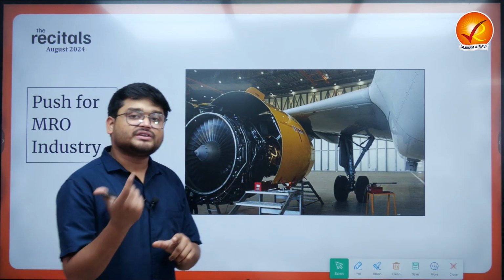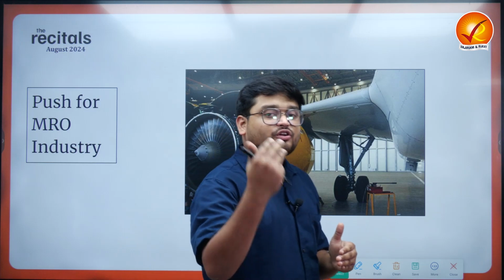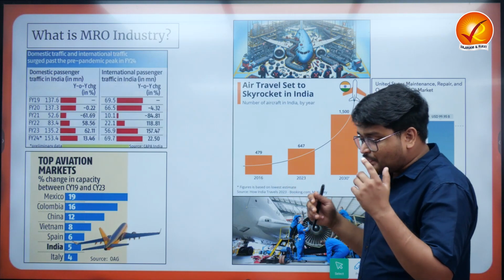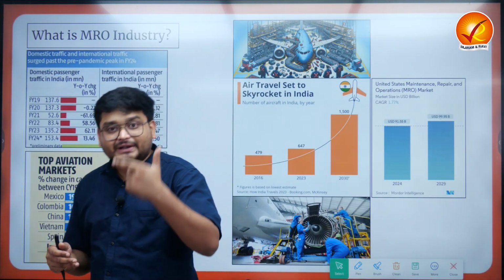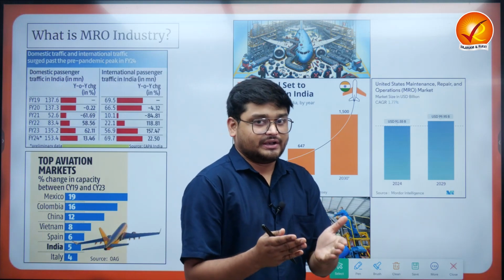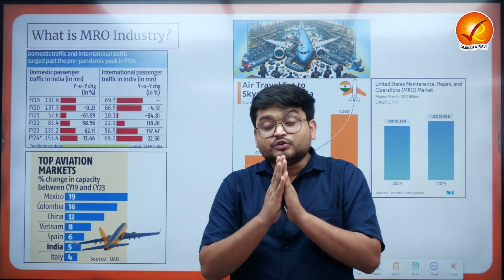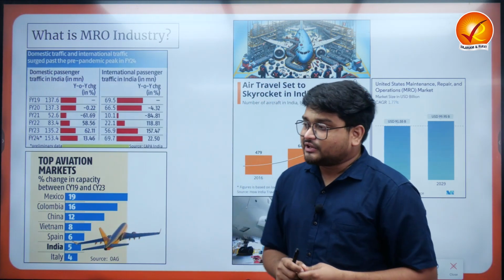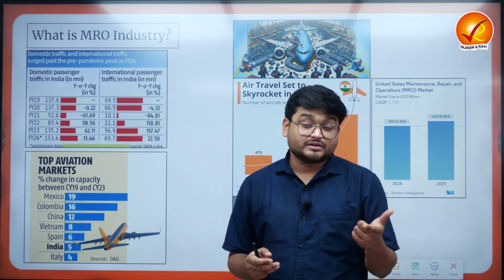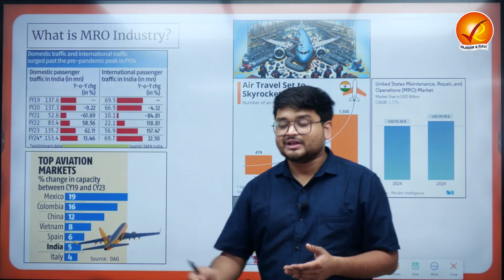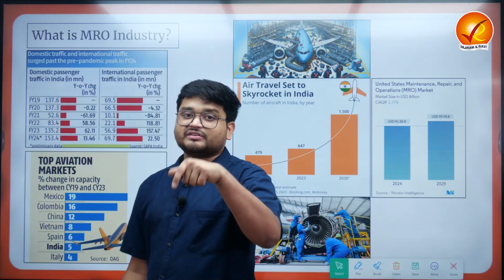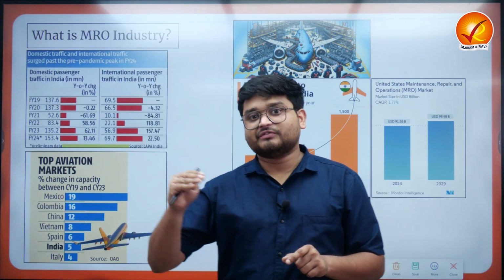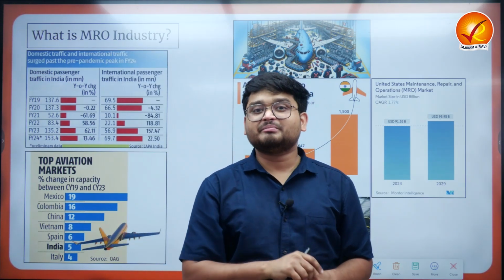And also they try to repair them, they try to overhaul or change the technology, improve the technology over a period of time. You know that normally, an aircraft carrier, for example Air India, Indigo, operates huge fleets of thousands of aircraft, right? They have so many aircrafts with them, and that is why some of the aircrafts may be needing some repairs, some of them may be needing some maintenance, and this is a sector within the aviation sector which is extremely important, because not only should we have a higher number of aircrafts, we must also have the services to repair them and maintain them, right?